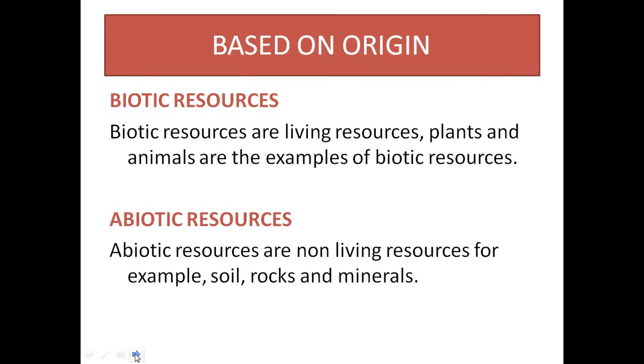Okay, next we can see on the basis of origin. As per their origin, natural resources are classified as biotic and abiotic. Very easy. Biotic resources are those which have life, living resources like plants and animals. They have life, right? So they are living resources. Abiotic resources are non-living resources. They do not have life in them, like soil and rock. They are natural resources but abiotic, which means they do not have life. Okay, so this is on the basis of origin.